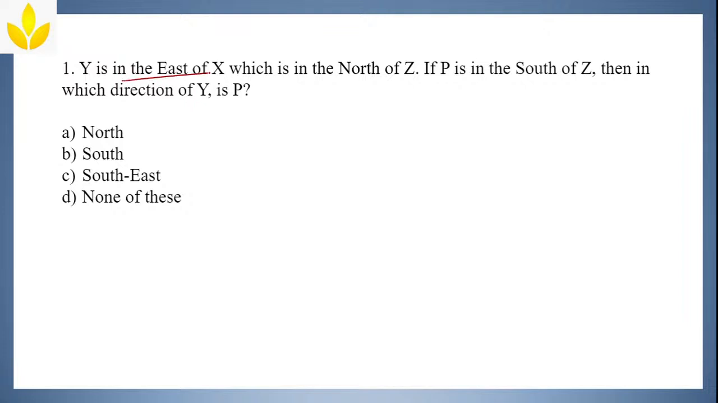Y is in the east of X, which is in the north of Z. If P is in the south of Z, then which direction of Y is P? Simple, don't worry. Start solving one by one.